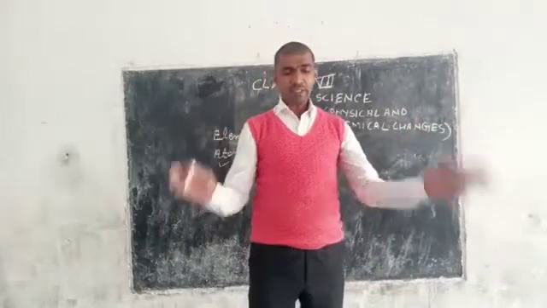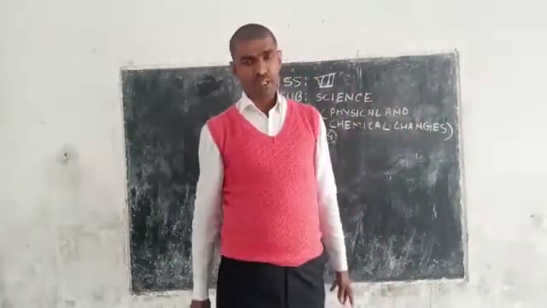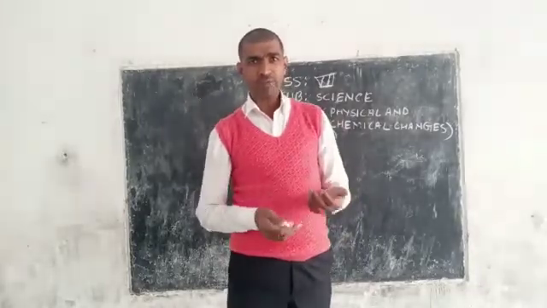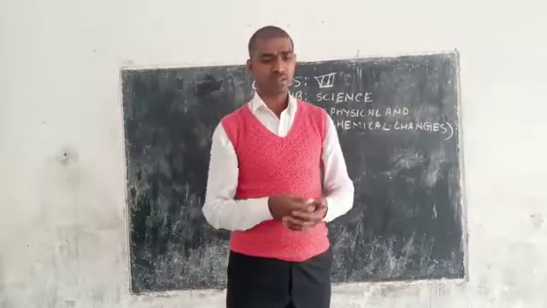Every element is made up of many small particles.